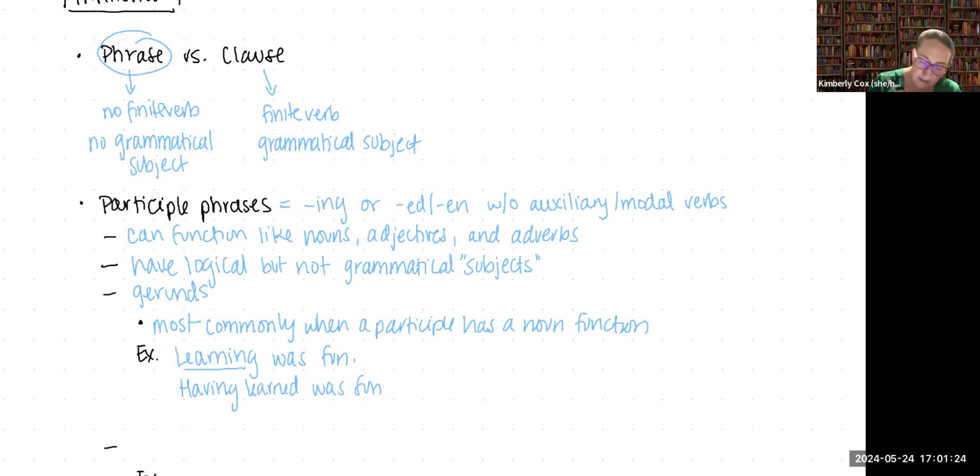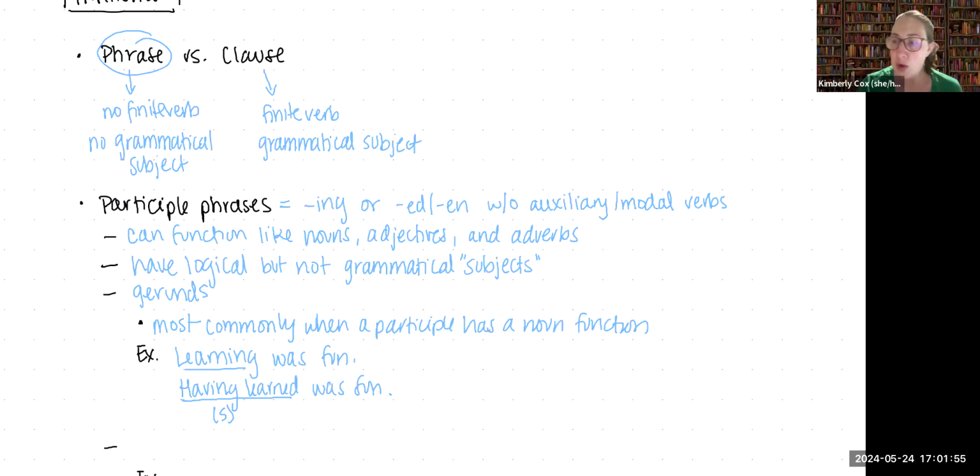Having learned is my participle. In both of these cases, the participle is functioning like the subject of the sentence. The main verb is "was," and "fun" is a subject complement. So the participle in both instances is filling the role or the function of a noun, by filling the role of the subject in the sentence.